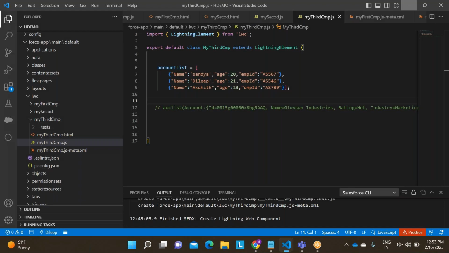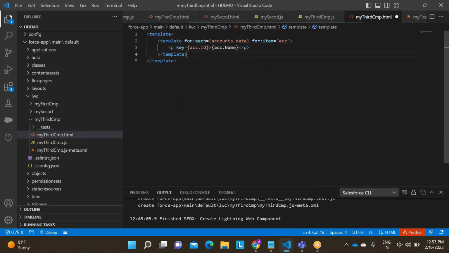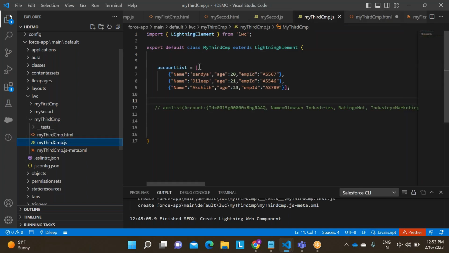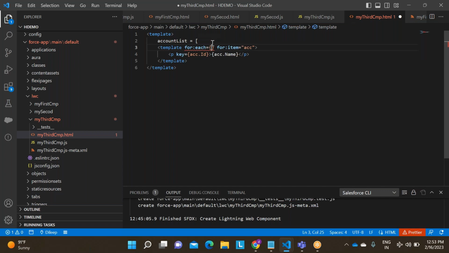Go there and put it in your here, right? So for each, where my data is existing at account list, right? At account list, my data is there. So you need to put this one. You need to put here. Fine. Control Z.